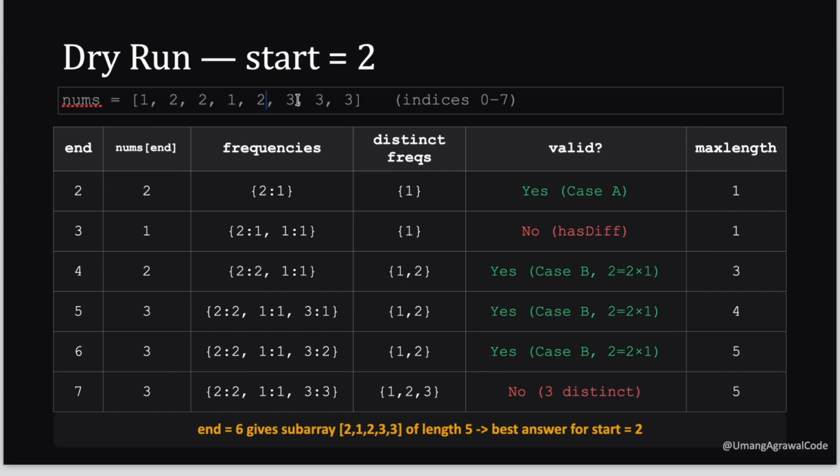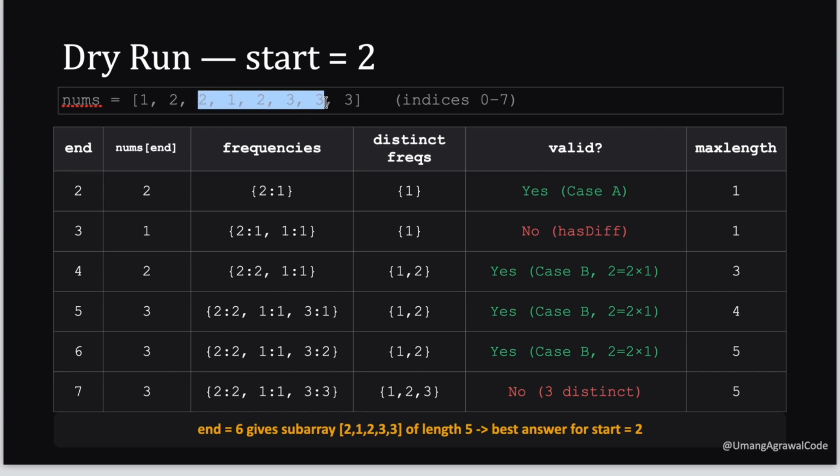Now again we update the end. Now it goes to 3. So now we have 2, 1, 2, 3. Again, the frequency of 2 is 2, frequency of 1 is 1, frequency of 3 is 1. Again, the distinct frequencies are 2 and 1 only, which is valid, and the maximum length will be updated to 4.